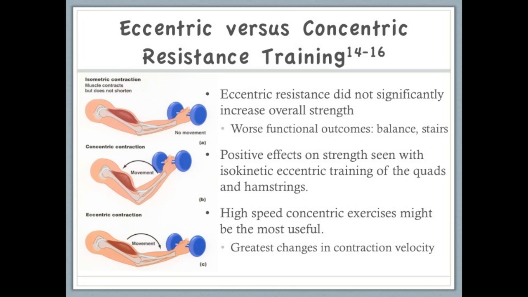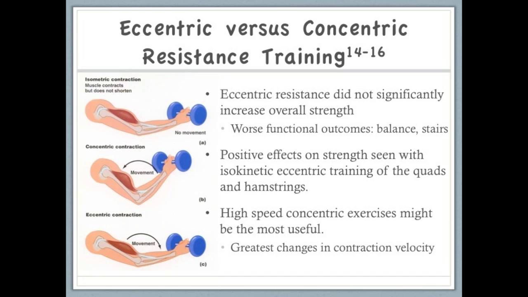Eccentric training improves strength in many patient populations more effectively than other forms of training, but this doesn't seem to be the case for individuals with MS. One study did not find significant changes in strength between concentric and eccentric exercise, but it did find that individuals' abilities to perform balance activities and ascend stairs were worse after eccentric exercise compared to concentric resistance training.